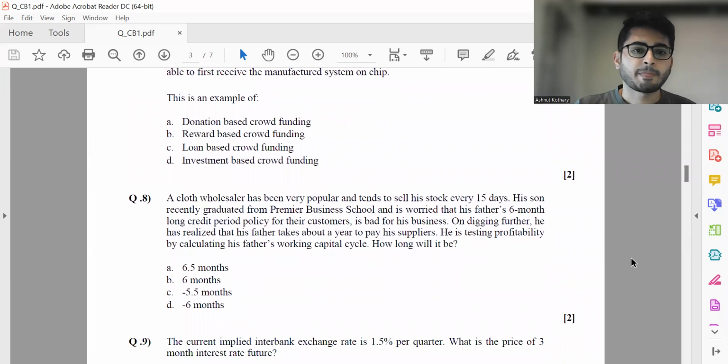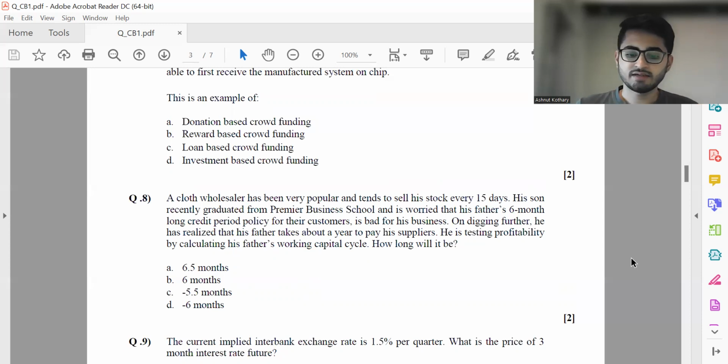Then question 8. A cloth wholesaler has been very popular and tends to sell his stock every 15 days. His son recently graduated from Premier Business School and is worried that his father's 6-month-long credit period policy for the customers is bad for his business. On digging further, he has realized that his father takes about a year to pay his suppliers. He is testing profitability by calculating his father's working capital cycle. How long will it be?